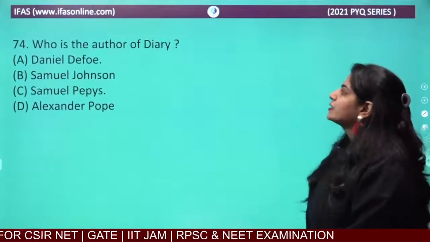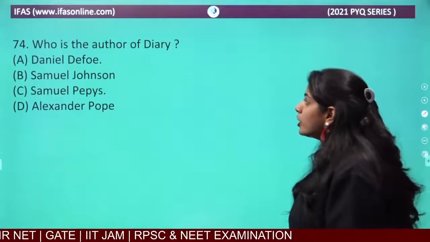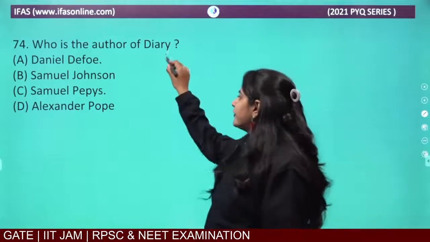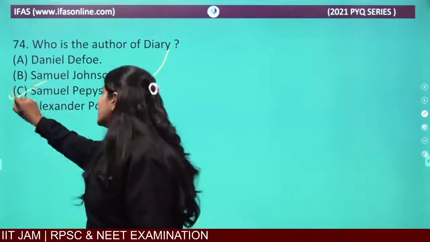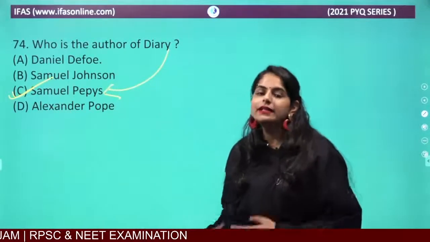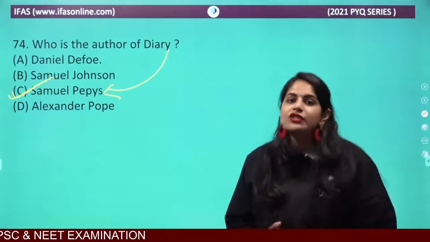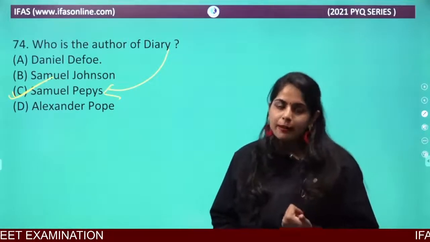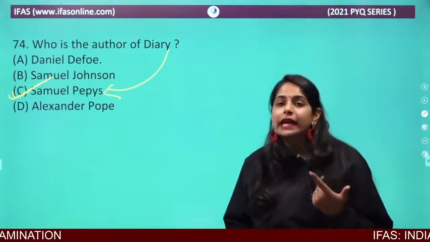Let's look at the next question. Who is the author of Diary? Diary is a famous work written by Samuel Pepys. So what is there in this diary? In that diary he mentions two very big events: the Great Fire of London, and then the Great Plague.